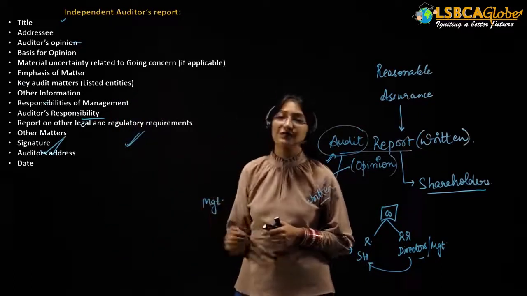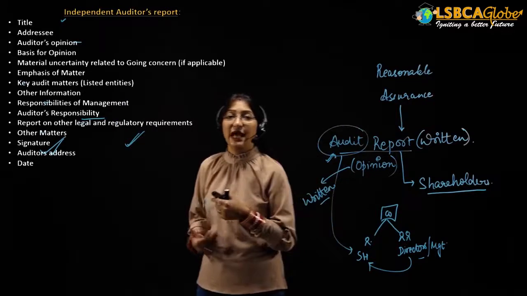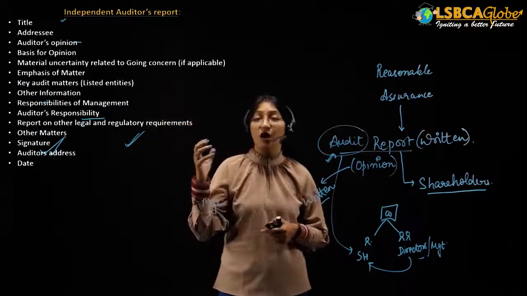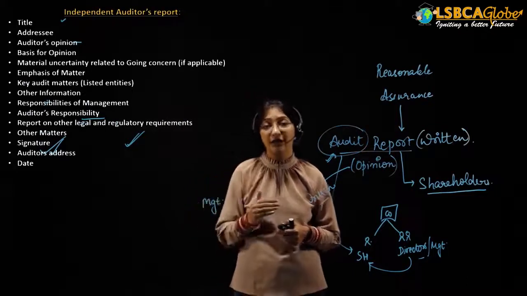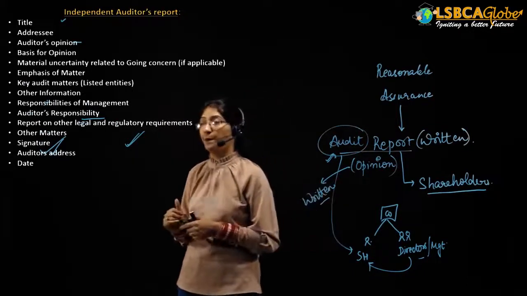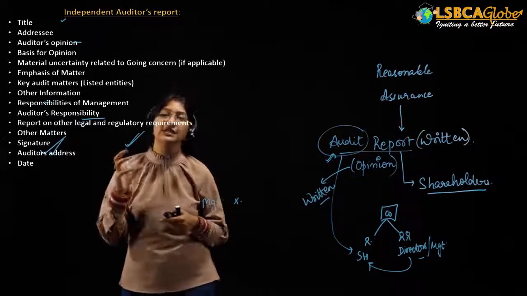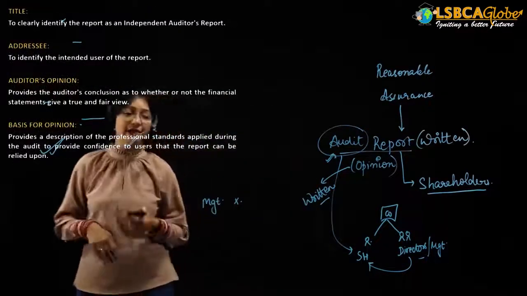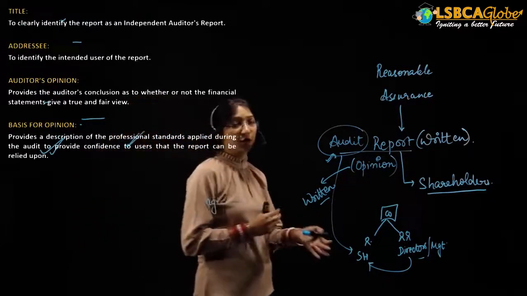You have to learn this format very thoroughly, because in the exam it could be asked that you have to find out the mistakes, so you must be aware of the final sequence of the audit report. Now let's discuss all of these paragraphs one by one in detail. The first point is the title. Why is a title given to the audit report?